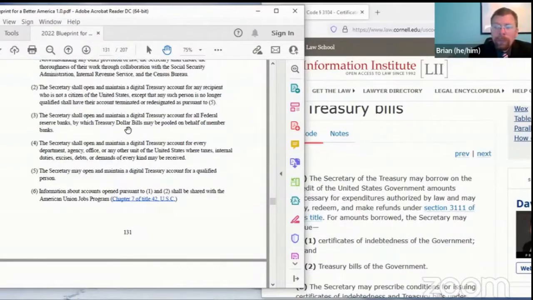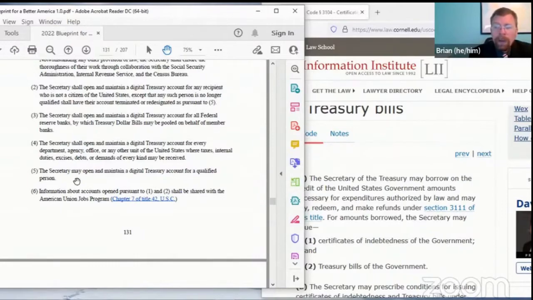B3, the Secretary shall open digital treasury accounts for all the Federal Reserve banks. And these are what the Federal Reserve banks will pool Treasury dollar bills in on behalf of the member banks. B4 accounts will be for every department, agency, office, any unit of the United States, state, local government, any place that you pay taxes or make payments to the government will have an account so that you can use your Treasury dollar bills to make those payments to the government for any debt, any demand of any kind.